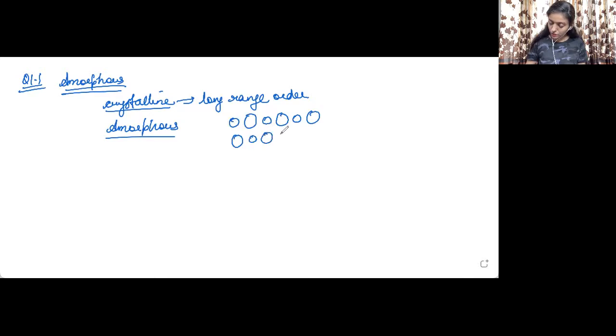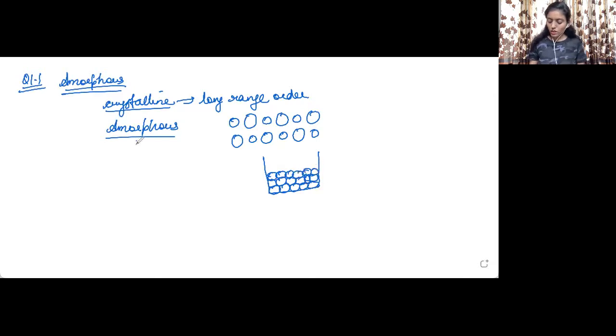Or simply, we can just show it like this, that there is a solid and its particles are arranged in a very unique and orderly manner. So this will be the crystalline solid.